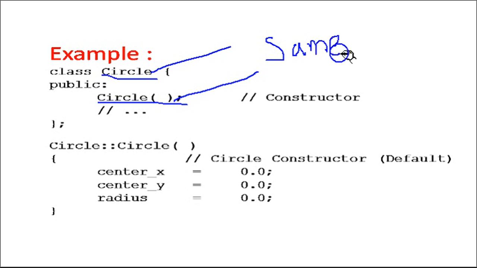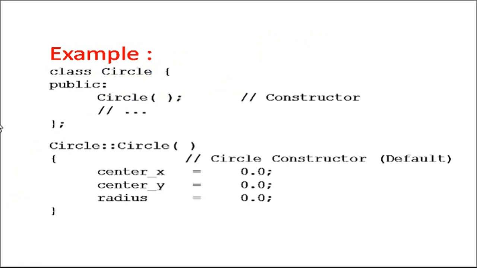Now, outside the class we are defining that constructor. This is the declaration inside the class, and we are defining it here outside the class, right? To define any function outside a class, we need to use an operator called the scope resolution operator, which is written as double colon.